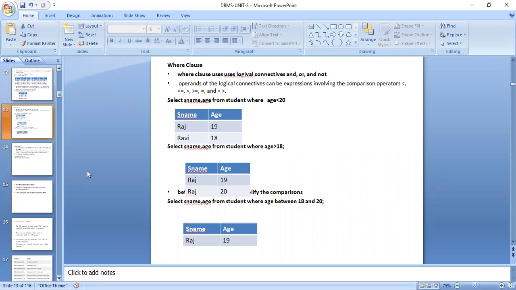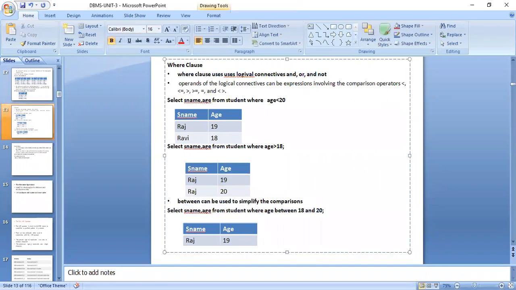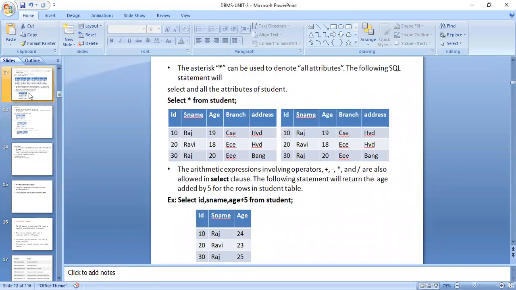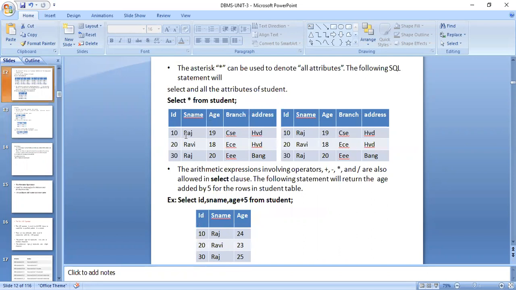Next is select S name, age from student where age is greater than 18. Greater than 18 gives the 2 Rajas who have the ages of 19 and 20. Between can be used for simple comparisons. Select S name, age from student where age is between 18 and 20, which means we get only 19. The student name is Raj.